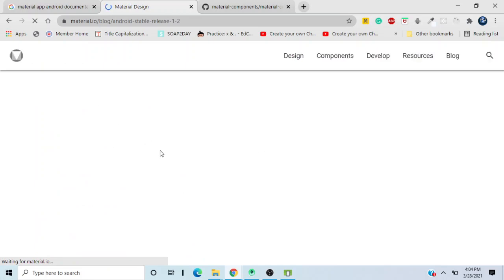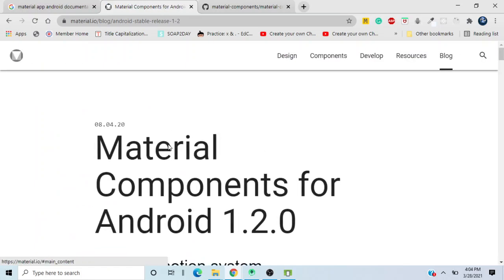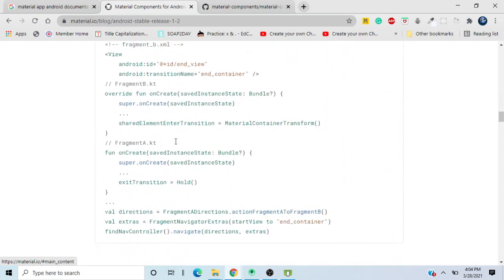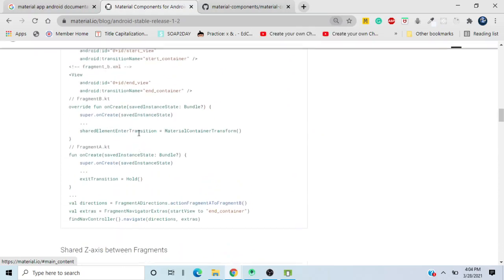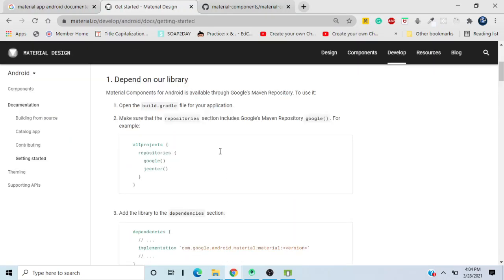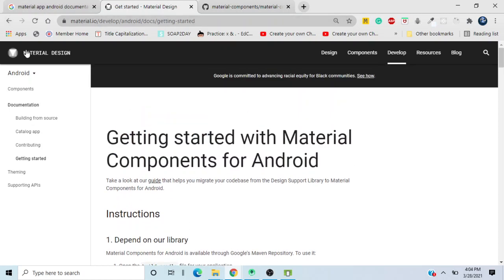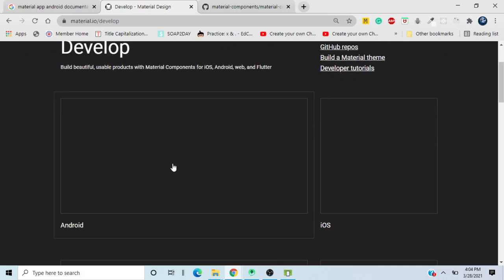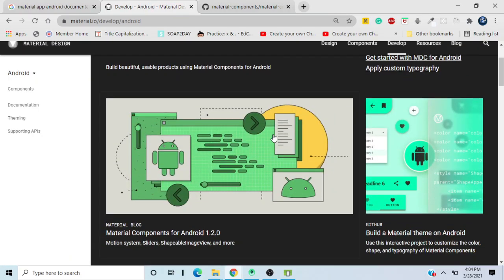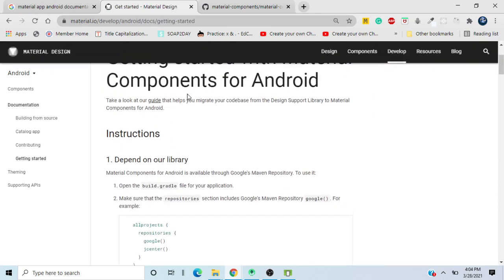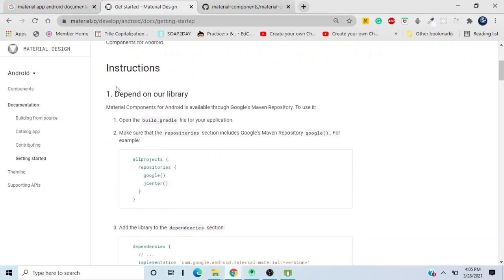And I guess we will be having an option. Okay, let me just quickly find that and show you. So we have to go to this website and press develop, and over here choose Android, and then press get started with Material Design components for Android. So components for Android. We have to do this, okay?